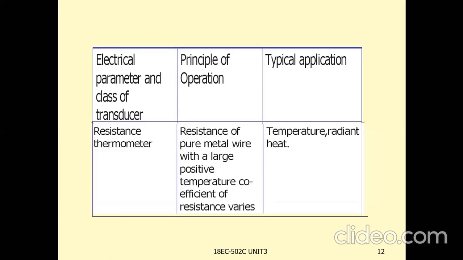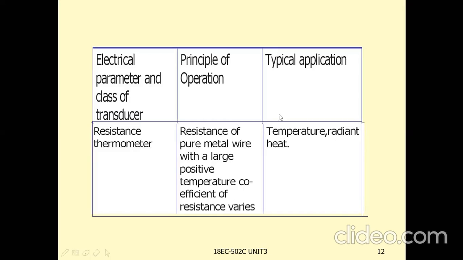Resistance thermometer. Another type of resistive passive transducer is the resistance thermometer.